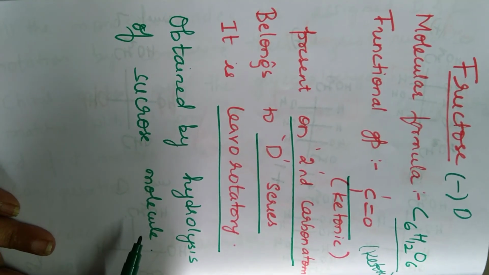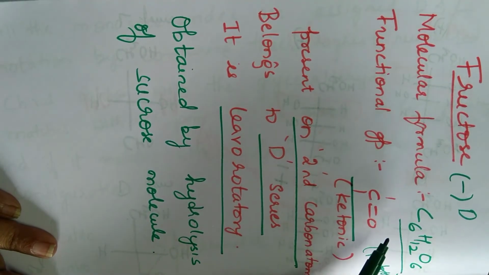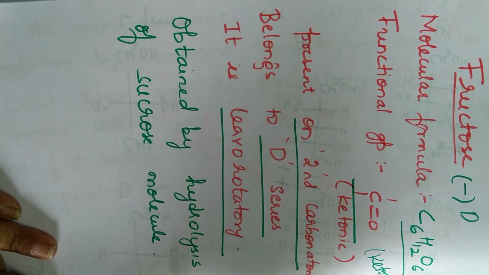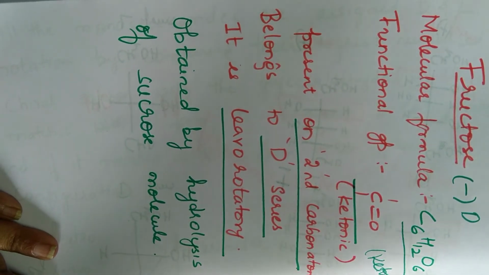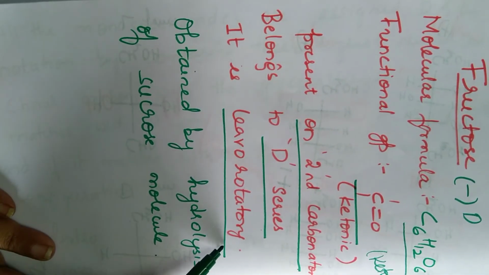And where is this ketonic group present? On the second carbon atom. Out of the 6 carbon atoms, it is attached to the second carbon atom. If it is attached to the third carbon atom, then it will not be called fructose. Okay. It belongs to the D series and it is levorotatory.